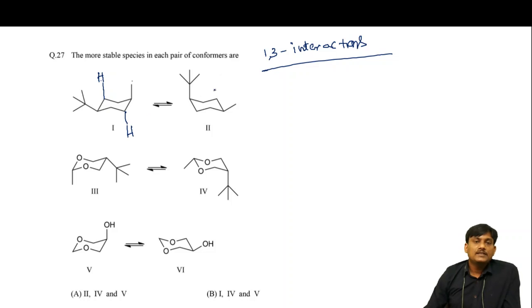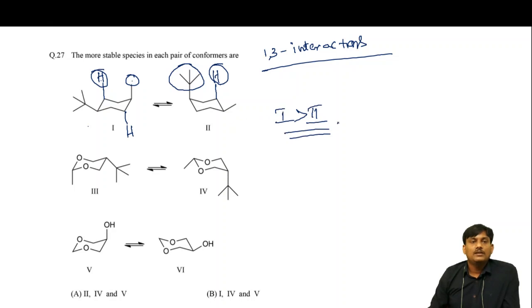And if you take this one, here there is a repulsion between a very bulky group and hydrogen. Here there is a repulsion between hydrogen and a less bulky group. So this one is more stable. One is more stable, so the stability order will be 1 greater than 2.